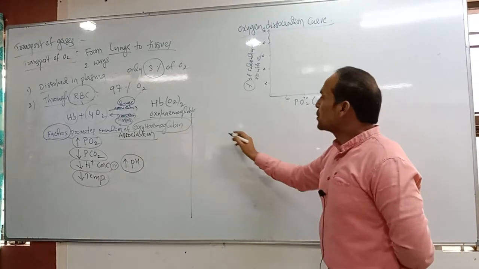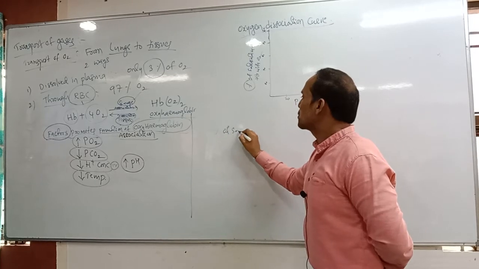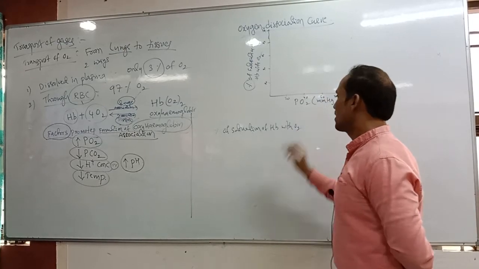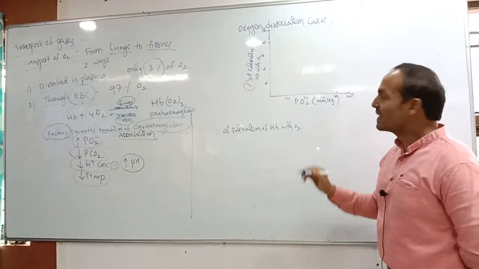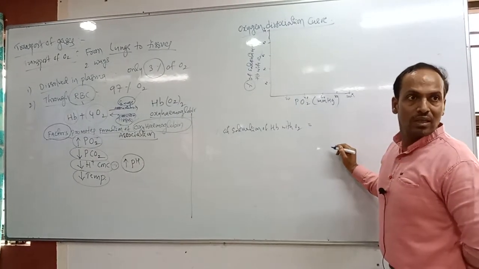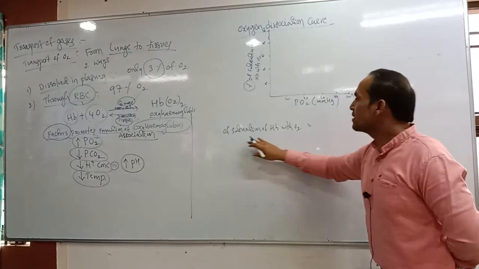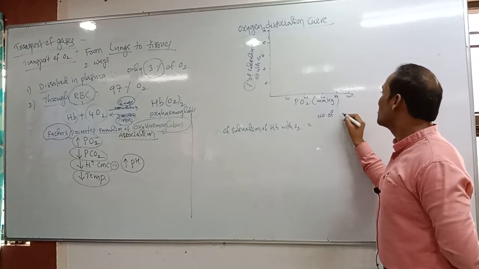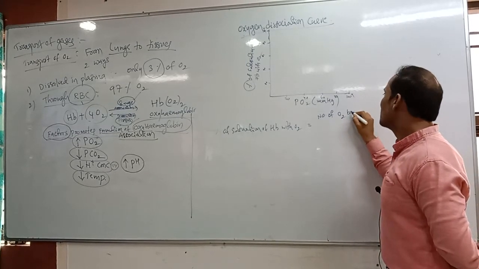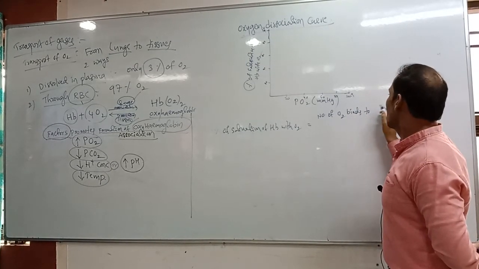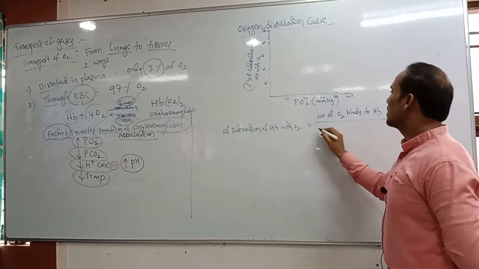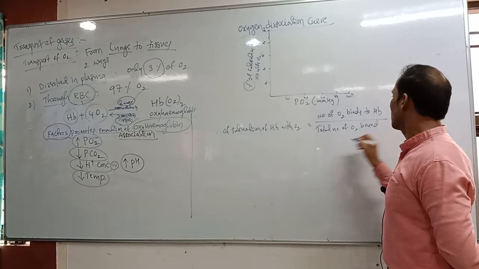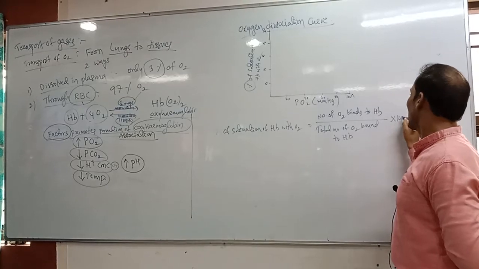Okay, but the percentage of saturation of hemoglobin with oxygen we can calculate with the help of an equation. What is the equation? The percentage of saturation of hemoglobin is equal to the number of oxygens bound to hemoglobin divided by the total number of oxygens that can bind to hemoglobin, into 100.